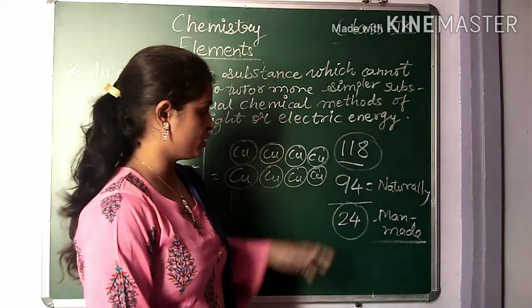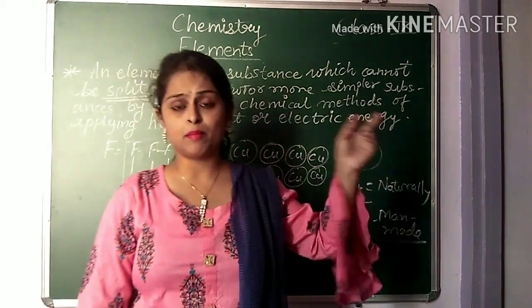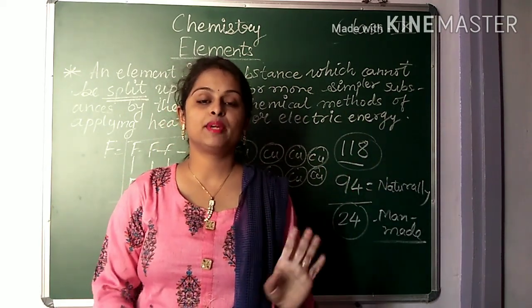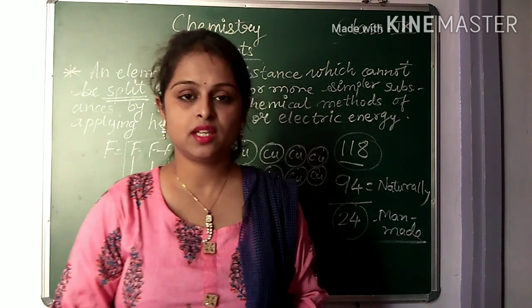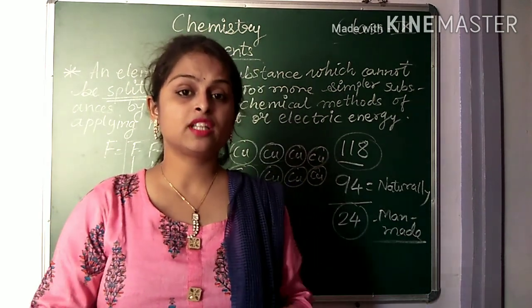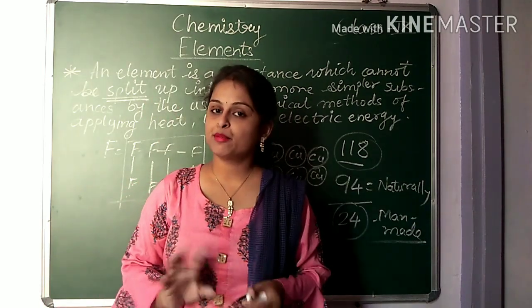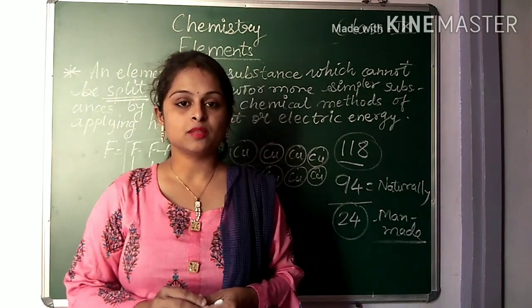So from this figure you can consider that the matters which are around us at present, they all are made up of elements only. Some have one element, more elements or multiple elements, but all are made up of elements only. Is it clear?